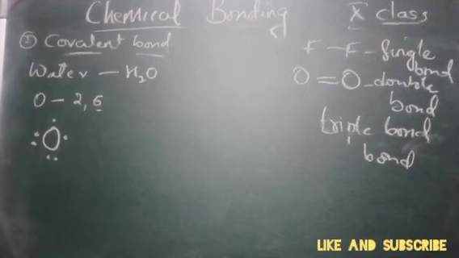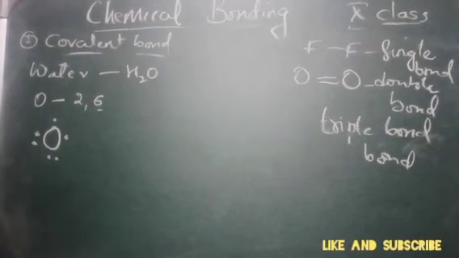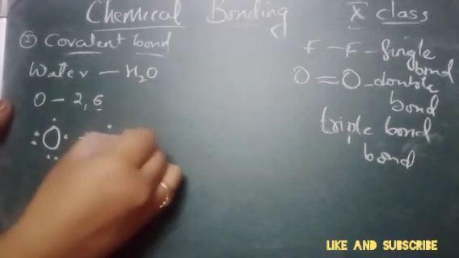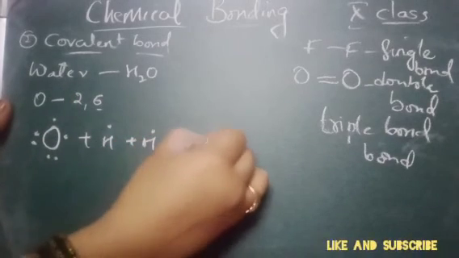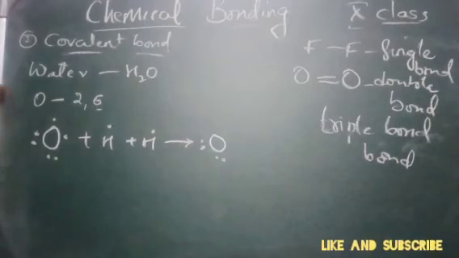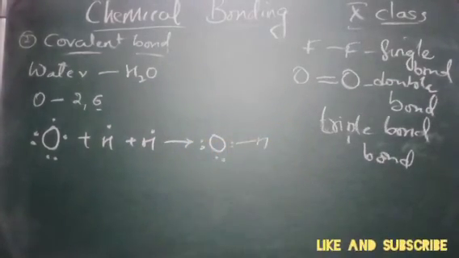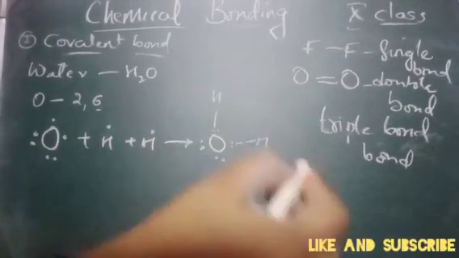Now what is oxygen doing? It is combining, having mutual understanding with the hydrogen atom, sharing one electron with the hydrogen atom, and forming a bond. It forms a bond pair with one hydrogen, and another bond pair with one more hydrogen.